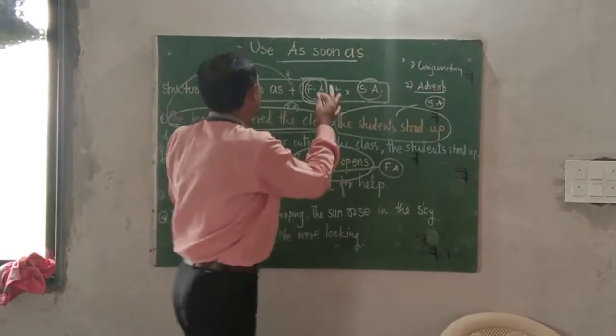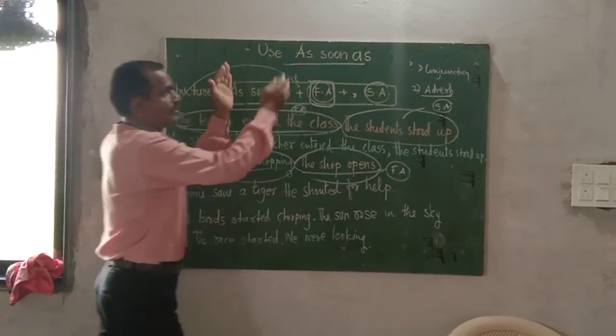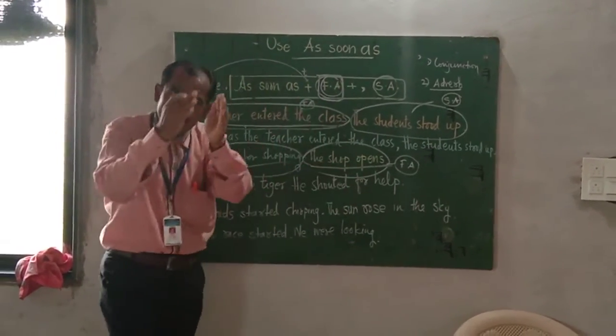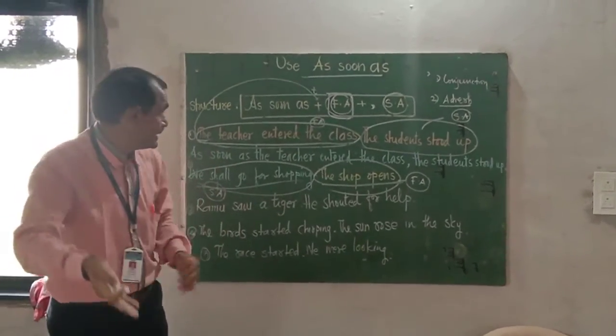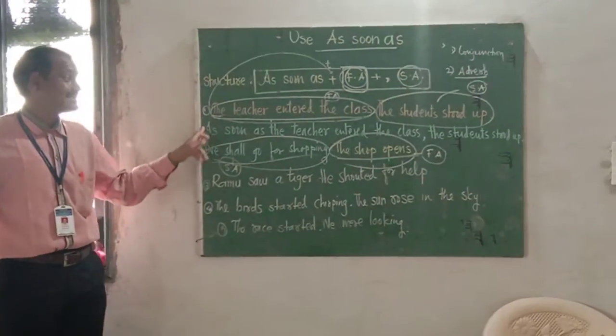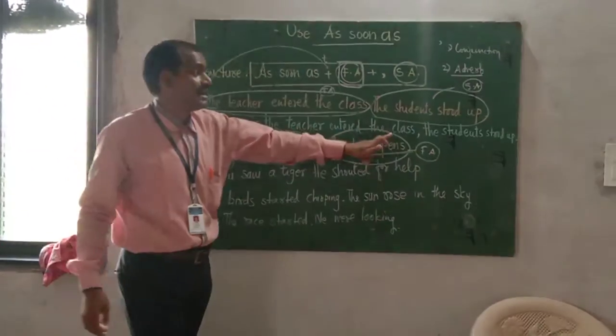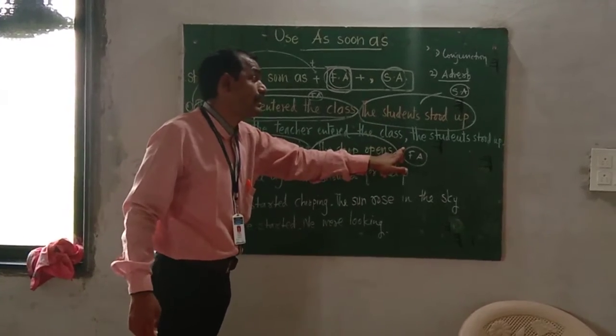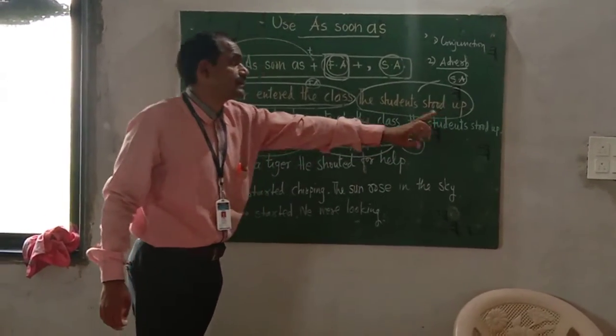Then we have a demo here: as soon as first action, comma, second action. So, as soon as the teacher entered the class, comma, the student stood up.